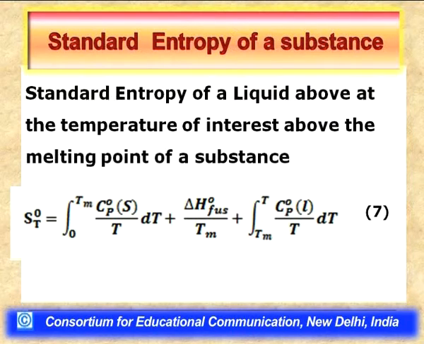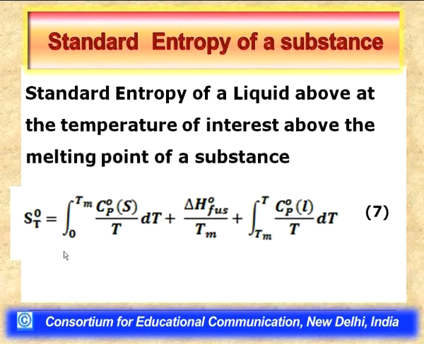As a result, we can now develop equation 7 as the equation for calculation of entropy of a liquid at a temperature above the melting point of a substance. In equation 7, we can easily see that this has 3 terms.